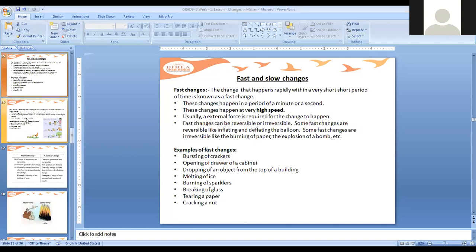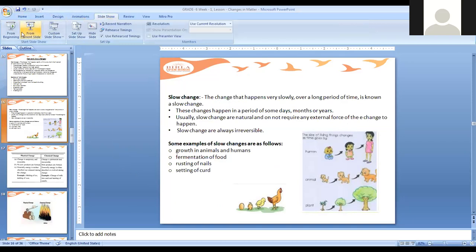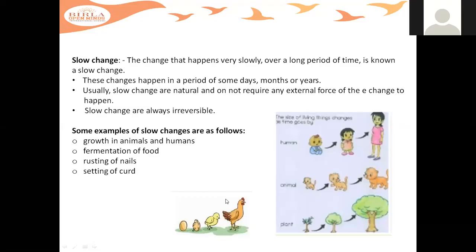And now just think about it. What is a slow change now? A slow change happens very slowly. Okay, it happens very slowly, isn't it? Did you grow up very fast? No, it took years for you to grow up from a small child to the size which you are now.